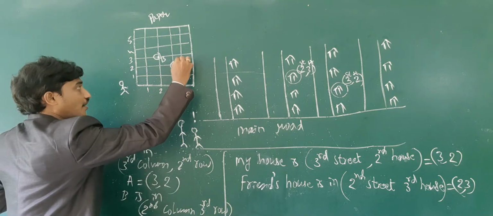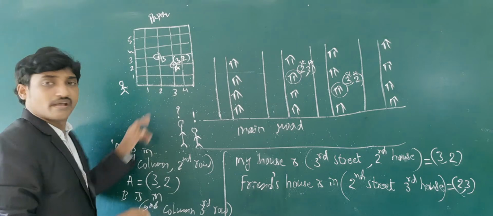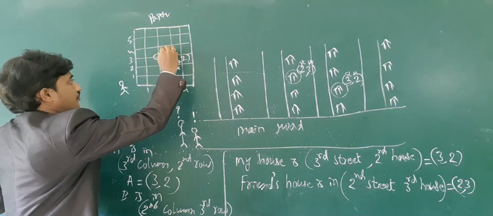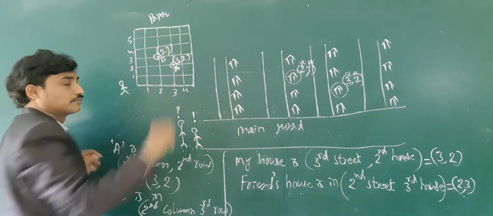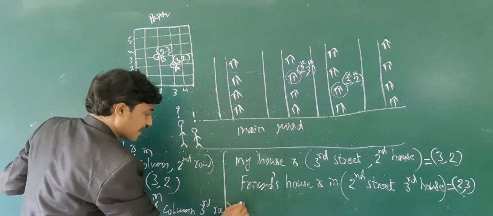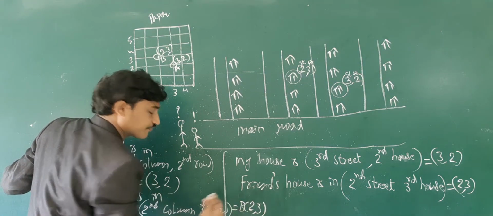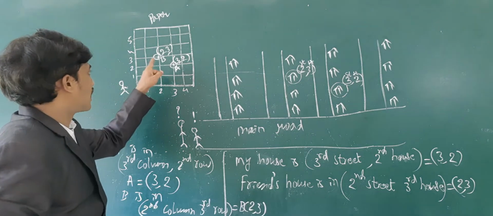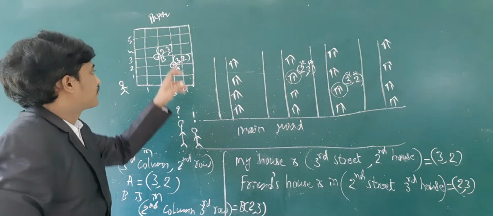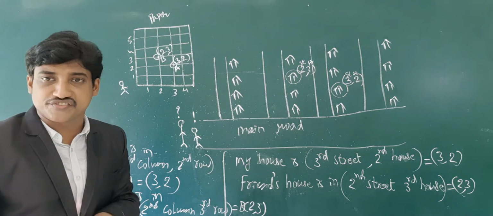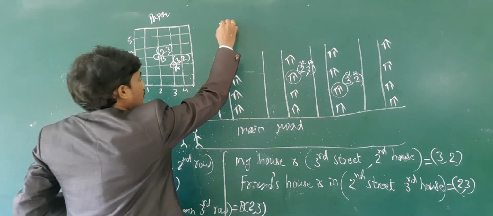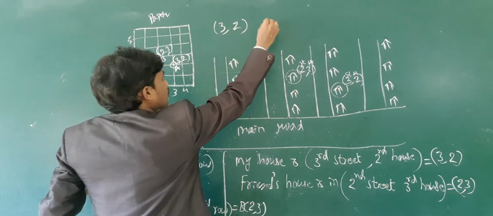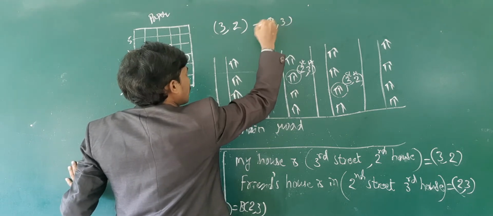So A is in third column, second row. B is in second column, third row. So we can write it as B (2, 3). The second column, third row point is different from the third column, second row point. 3, 2 is different and 2, 3 is different. Both are different.